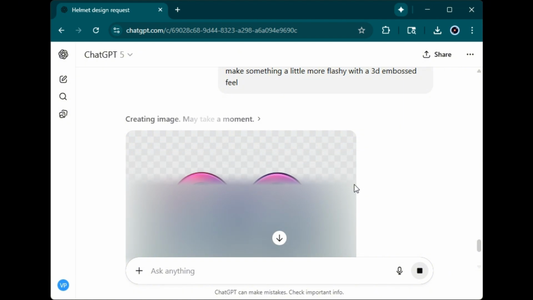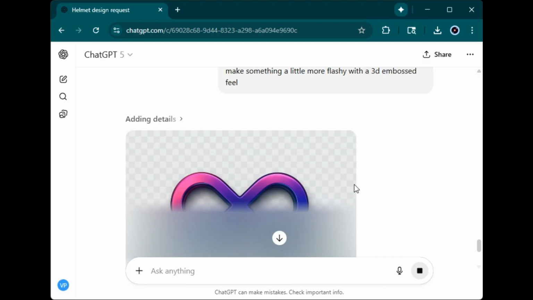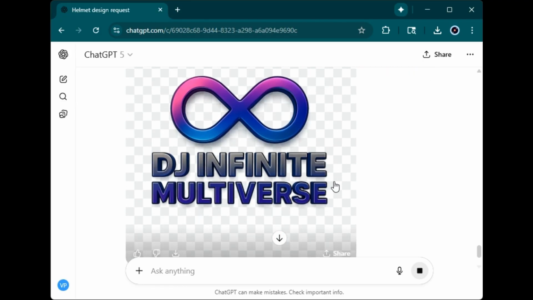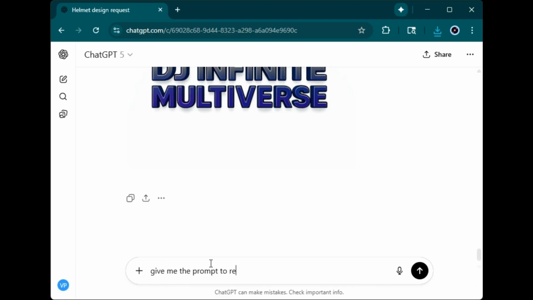That's the fun thing about image generation. Sometimes it's good, sometimes it's not, but it's like a surprise every time, like opening your Christmas present. Like, you never know what it's going to be. Alright, I think I like that a little more. Alright, so let's download that. I always get a prompt.